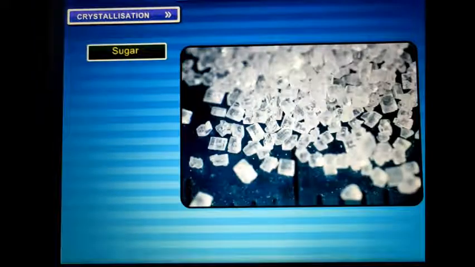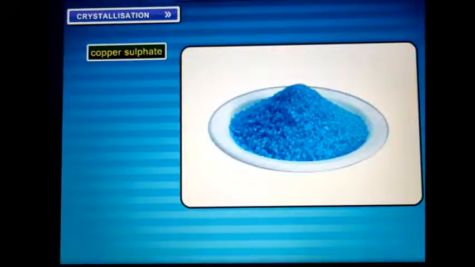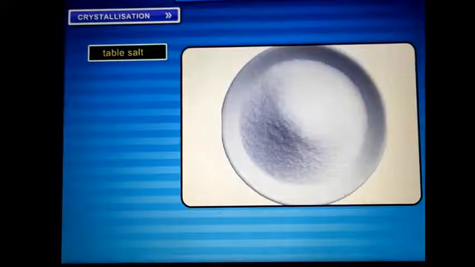Many substances like sugar, urea, copper sulfate, alum, and table salt form crystals.